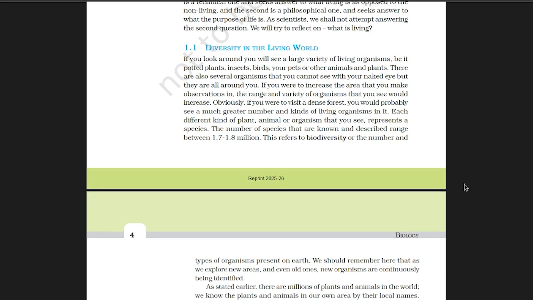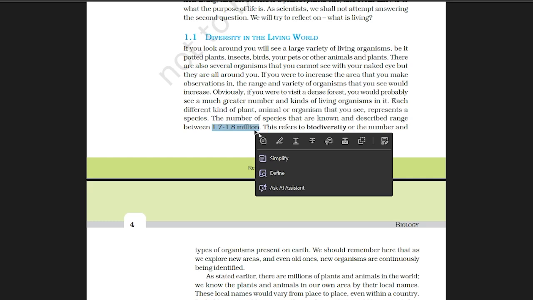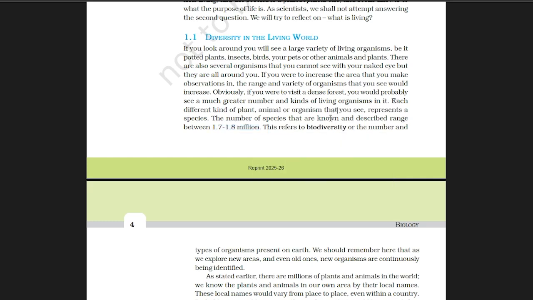Let us discuss the diversity of life. There are an estimated 1.7 to 1.8 million species known. But biodiversity includes all types of life forms, both visible and microscopic.